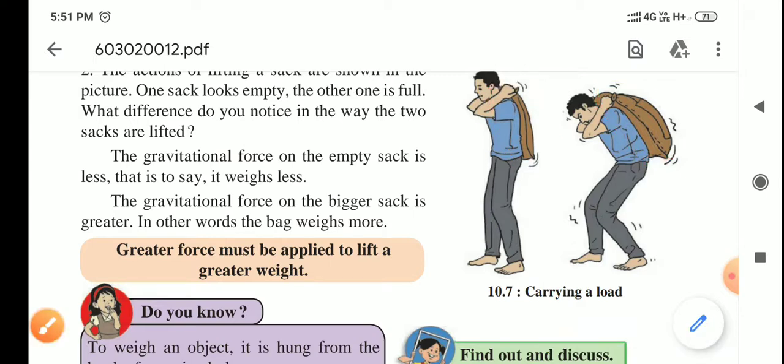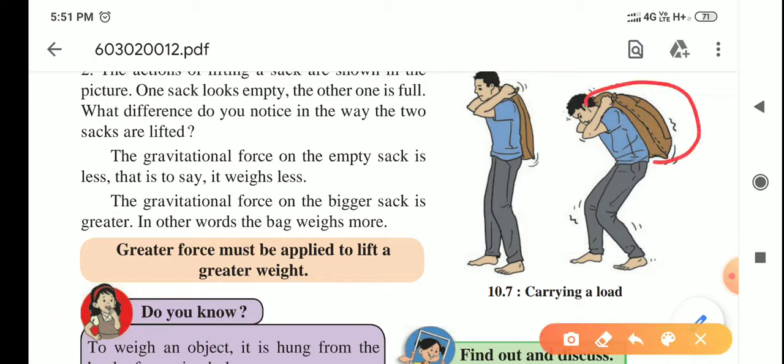So the gravitational force on the empty sack is less, and the gravitational force on the bigger sack is greater. In other words, the second bag weighs more, so the gravitational force acting on it will be more.